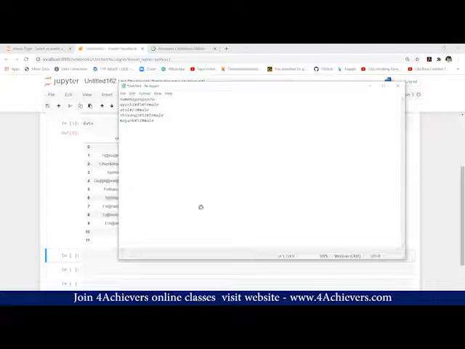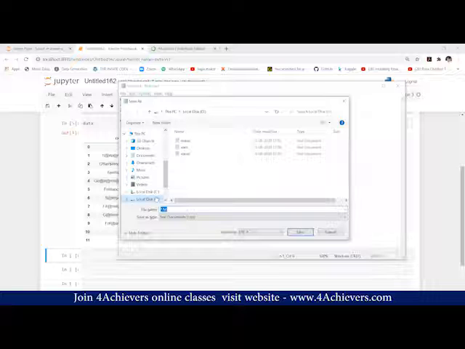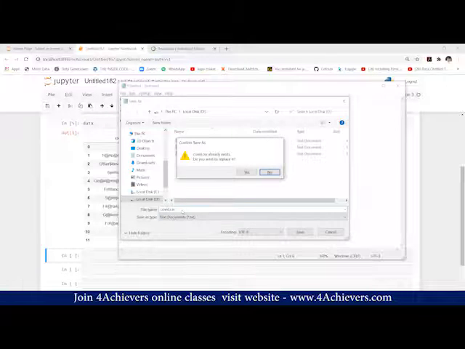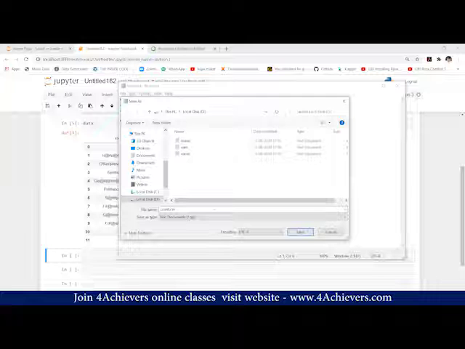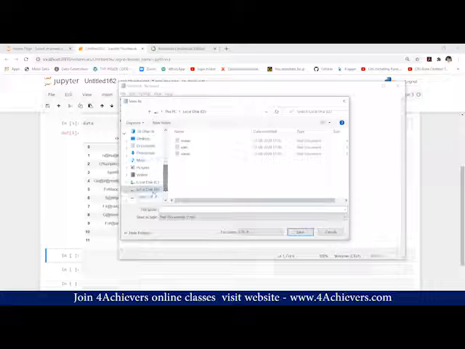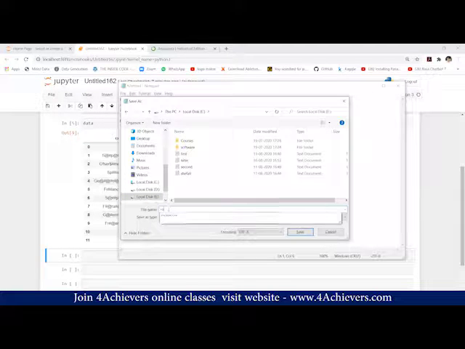Going to save this file, let's say in D drive with the name, let's say covid.csv. Okay, so file is already there. Just wait. Mobile data, mobile.csv already there. We'll save into some other drive, E drive, mobile.csv.